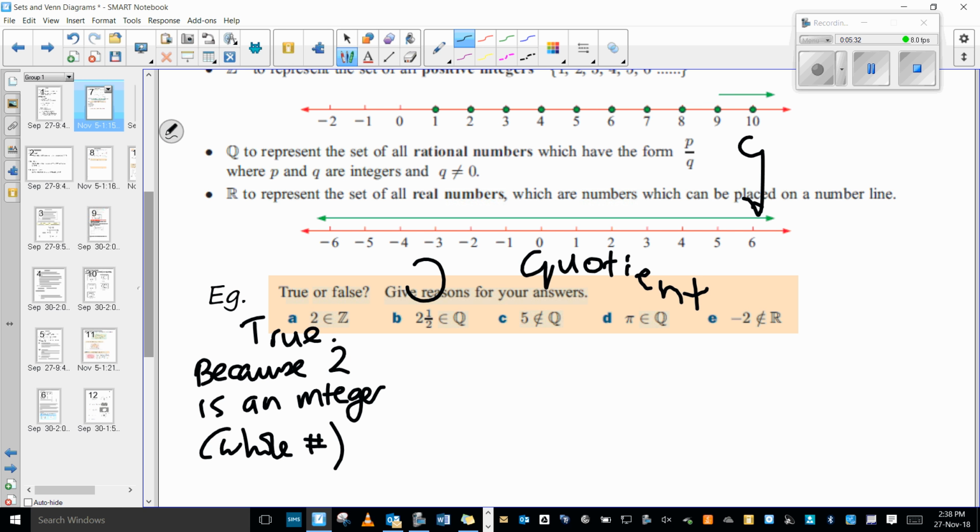Okay, the next one. What does the next one say? 5 is not a member of rational numbers. And is that true or false? It's false, because it can be a fraction. Yeah, perfect answer. That's false, because 5 is a rational number. It can be written as 5 over 1.